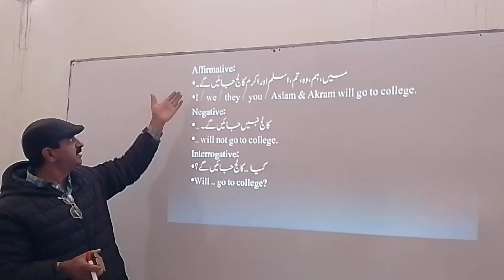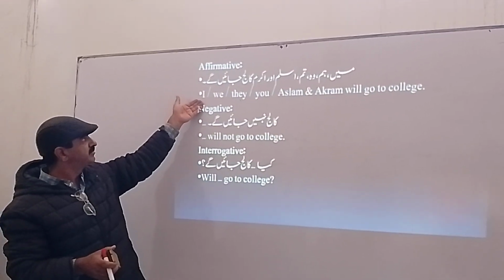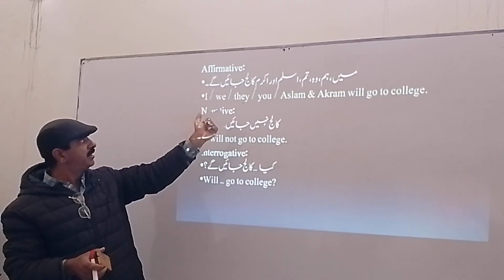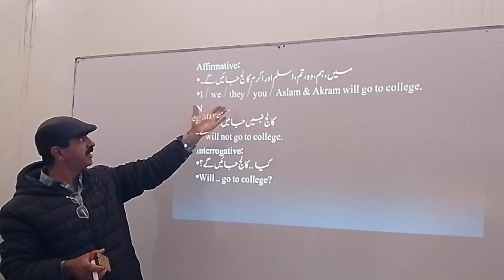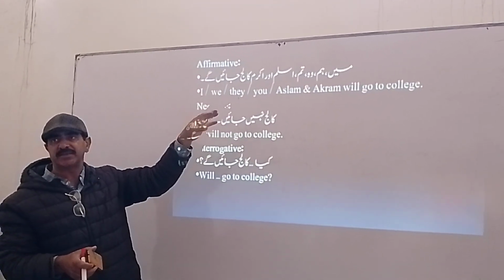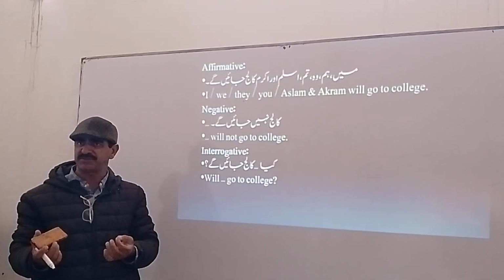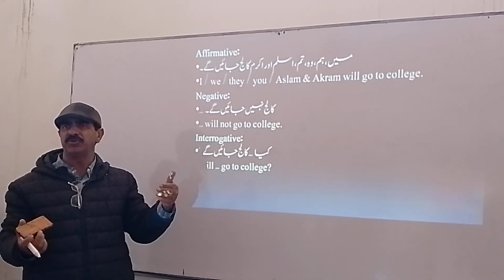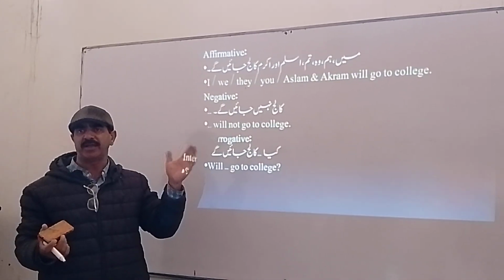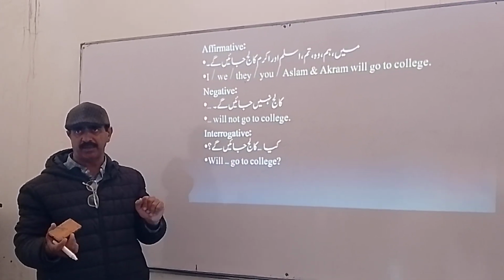Then there are simple sentences, affirmative. I shall or I will go to college. We will go to college. They will go to college. You will go to college. Aslam and Akram will go to college. Will plus first form of the verb. That is future. With I and we use shall, and with other pronouns we use will. Clear?